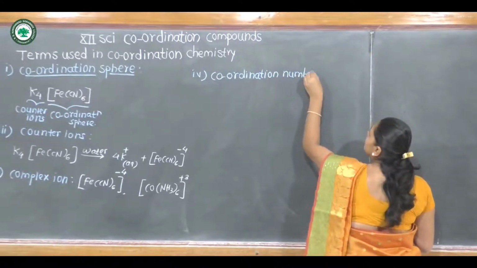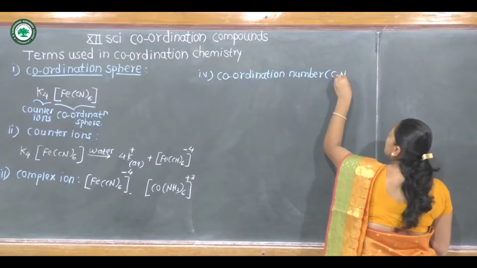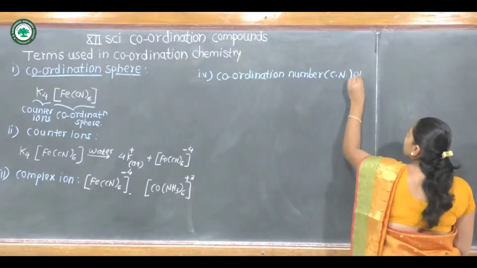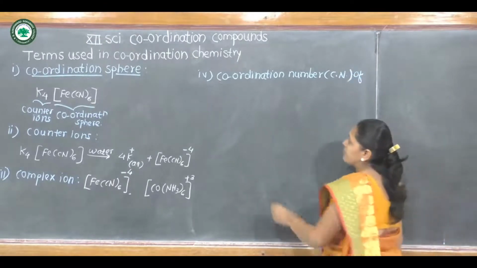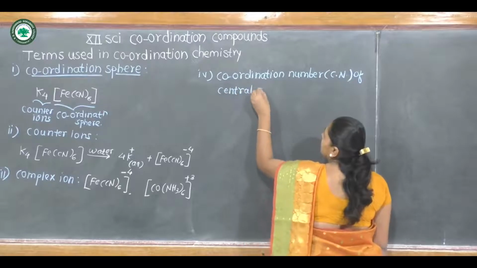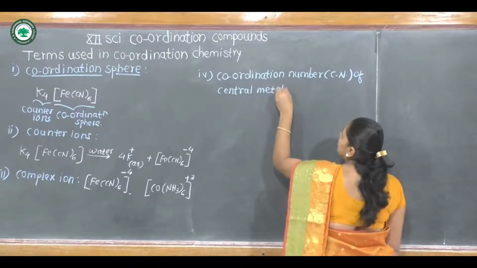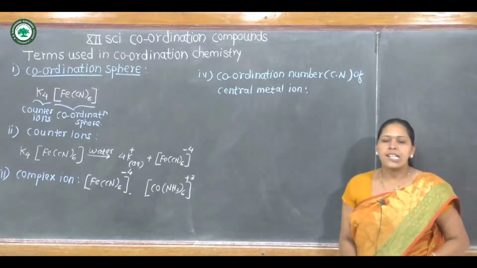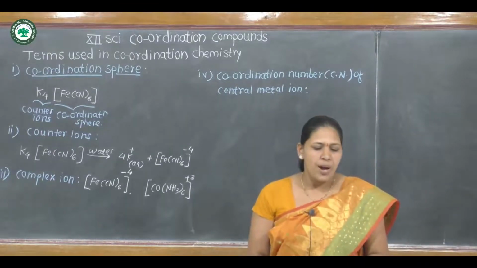In short, it is also called CN, that is, coordination number of the central metal ion. It is a very important term regarding every coordination compound.